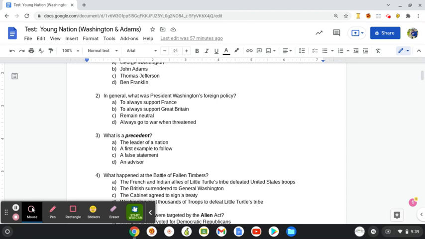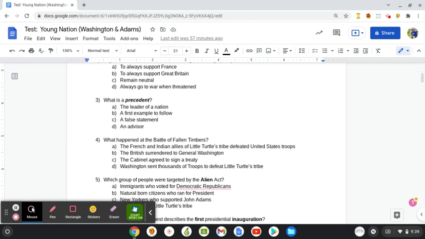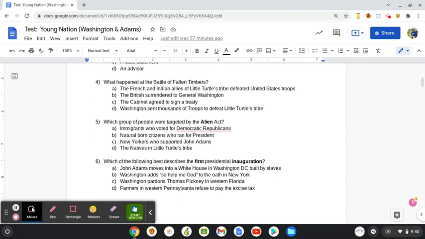Number two, in general, what was President Washington's foreign policy? To always support France, to always support Britain, to remain neutral, or always go to war when threatened? Number three, what is a precedent? The leader of a nation, first example to follow, a false statement, an advisor.